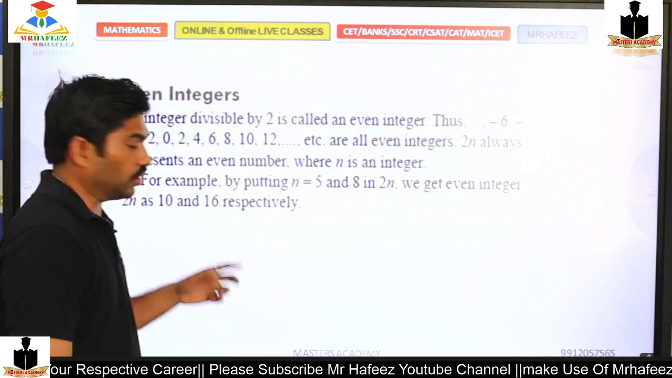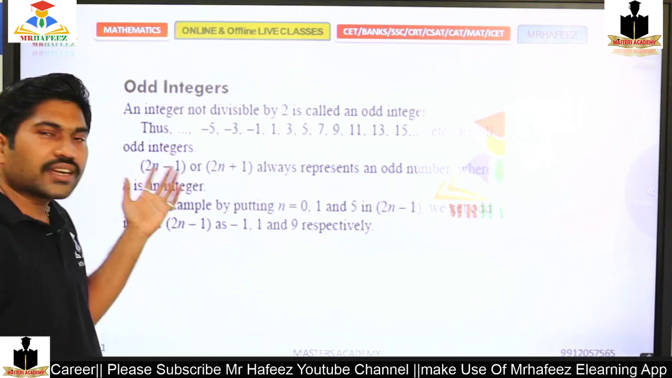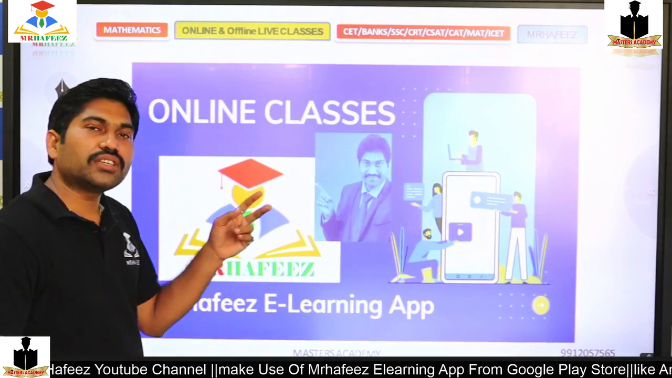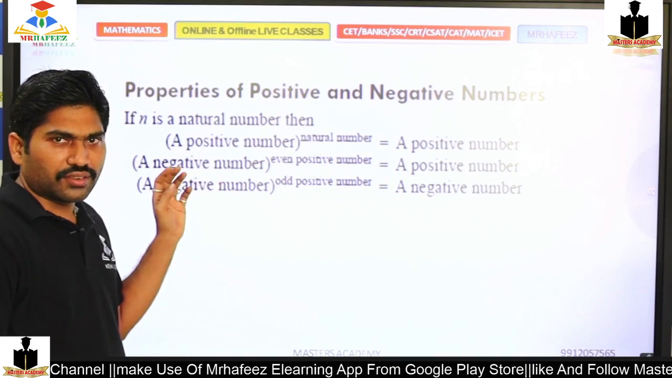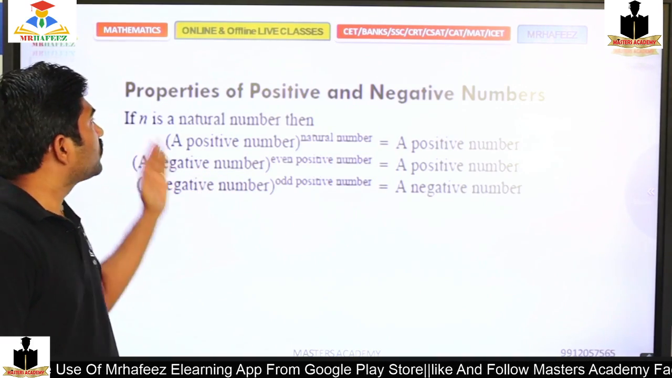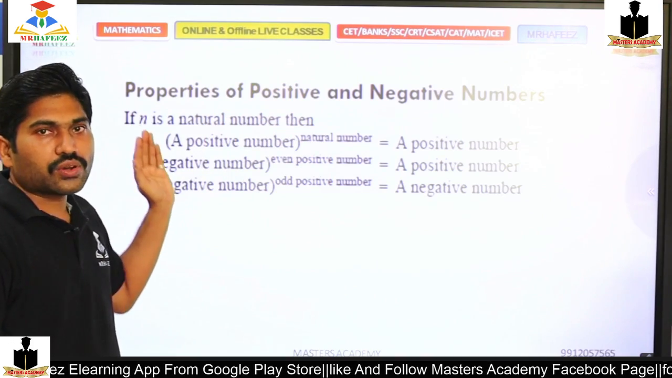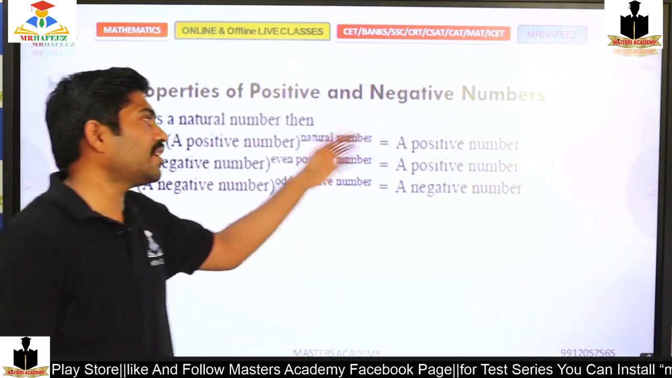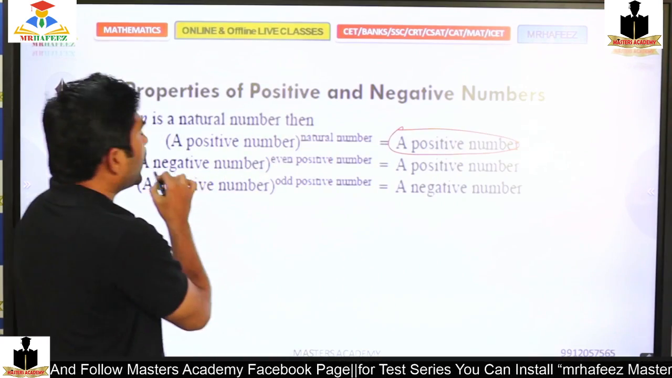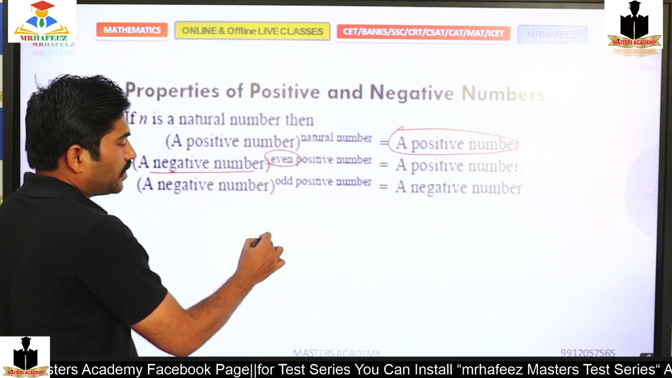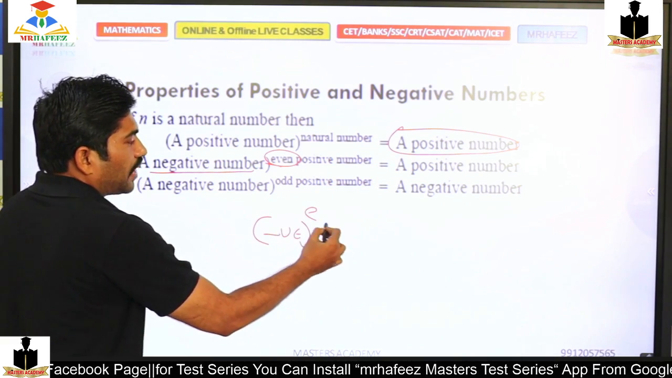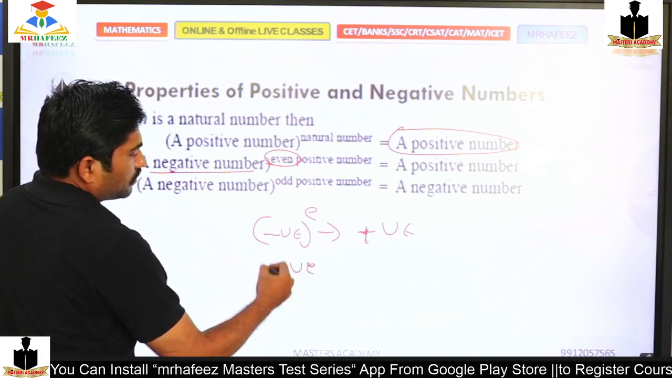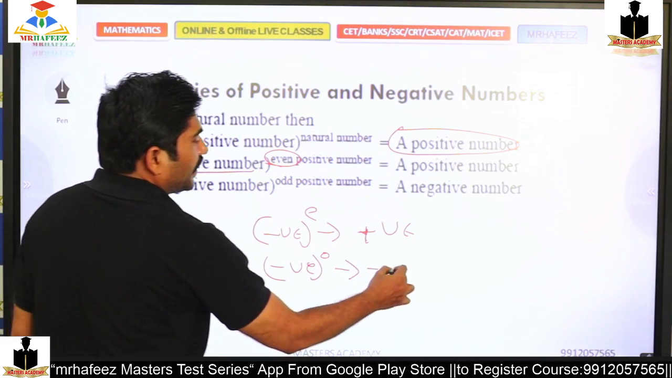Yes, okay, good. So odd numbers are the numbers which we cannot divide by using 2. If we are able to divide, then it's an even number. All these are very simple, that's why I'm just jumping. So, properties of positive and negative: a positive number to the power of a natural number, always I'll get a positive number. If the negative number's power is an even number, I'll get a positive number, and if the negative number's power is odd, then I'll get a negative number.